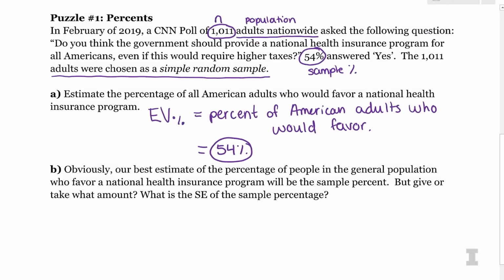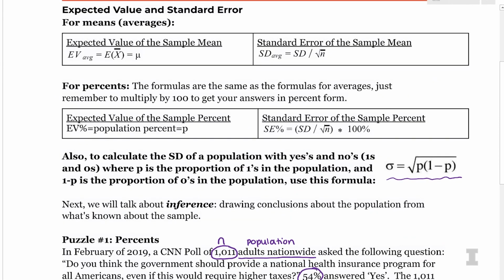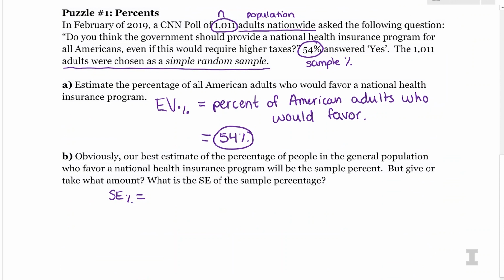Part B says, obviously our best estimate is going to be the sample percent, but give or take what amount, because that is just an estimate. There is going to be this idea of error. So it says, what's the standard error of the sample percentage? If I look back up at my formula, the standard error is the standard deviation of the population divided by the square root of n, times 100%, because I want this in percent form, since 54% is how I have it.